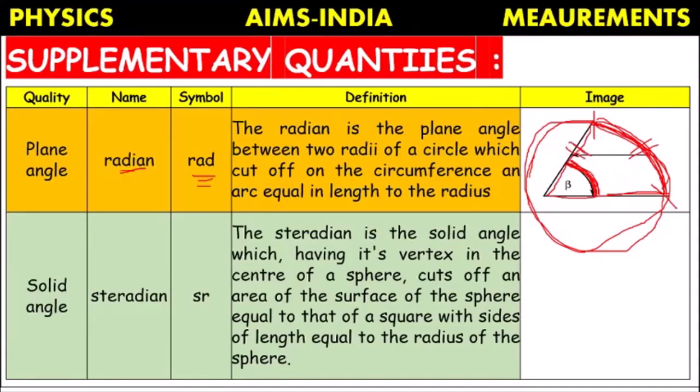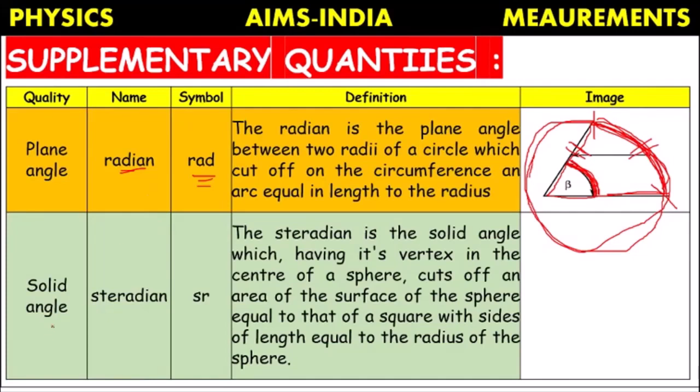If it cuts the circumference in such a way, then it is called a plane angle. So the unit name is radian and the symbol is RAD.